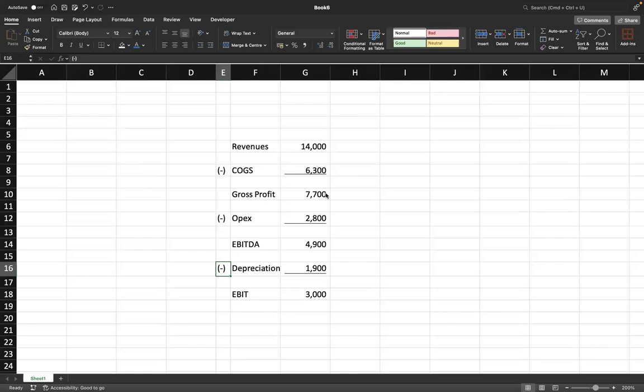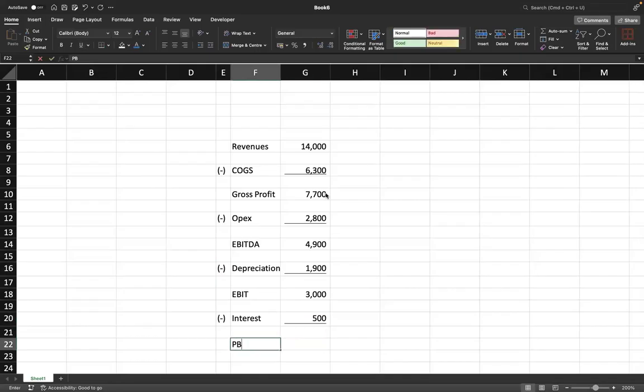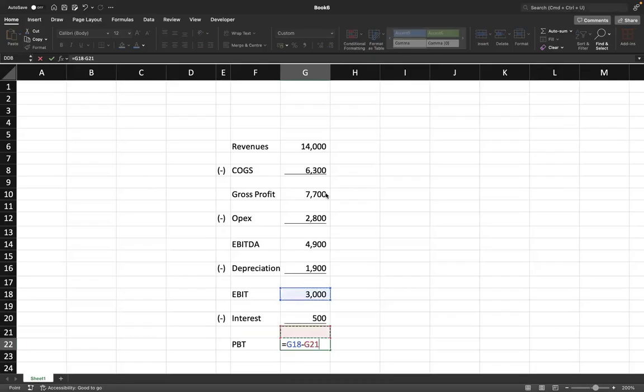Then we will reduce interest. The interest is $500 million. Remove that, you will get PBT, profit before tax, which is 3,000 minus 500, which is $2,500 million.